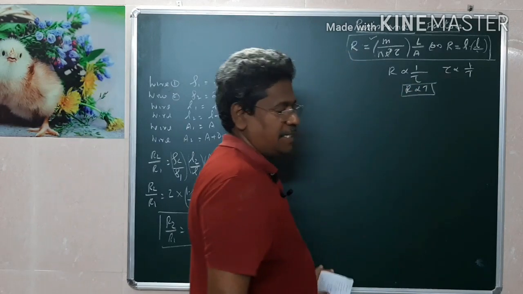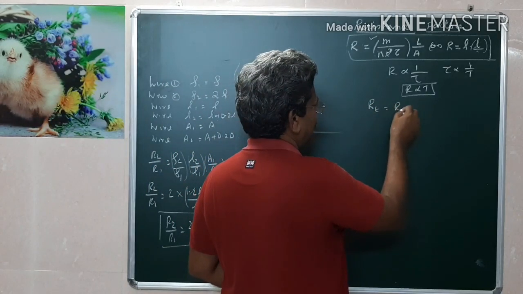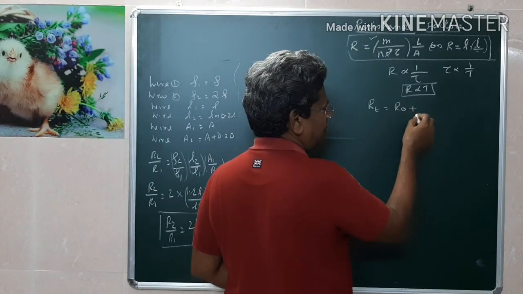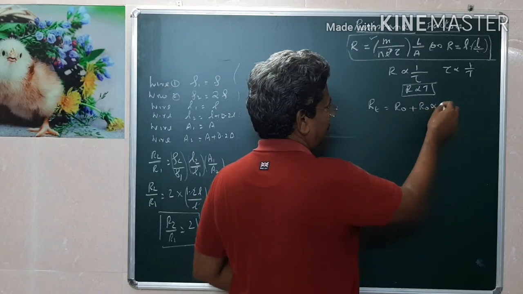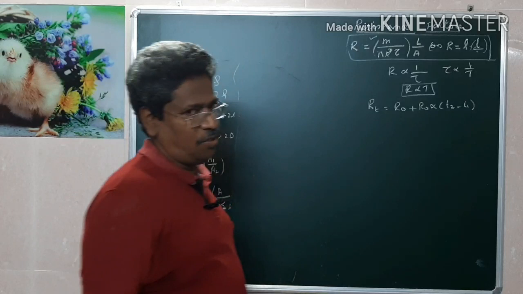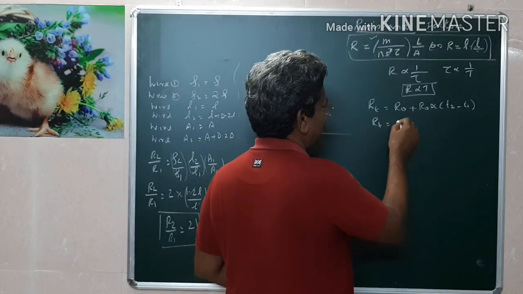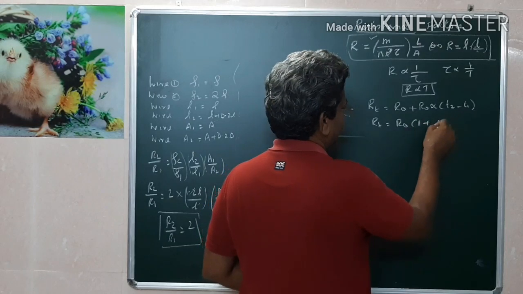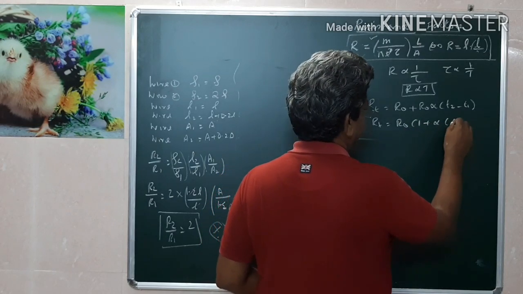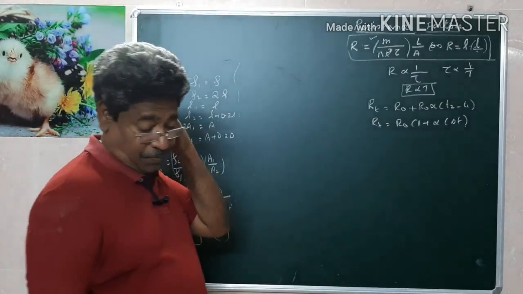The temperature dependence is given by the formula RT is equal to R0 into alpha into how much the temperature has increased, T2 minus T1. This is the actual formula. Now we can write this as RT equal to R0 is common, 1 plus alpha into delta T. Generally we should take this as delta T. You can also make use of this formula.